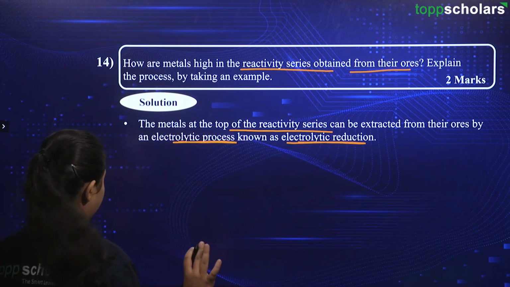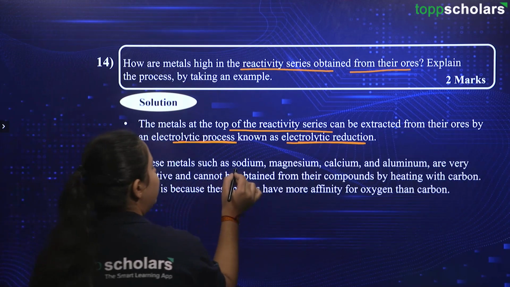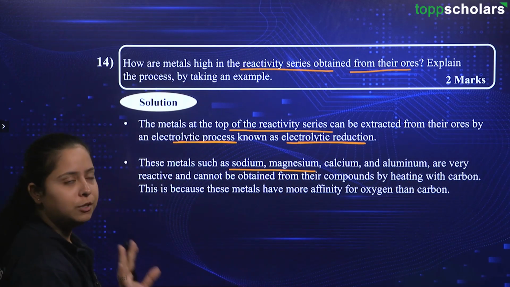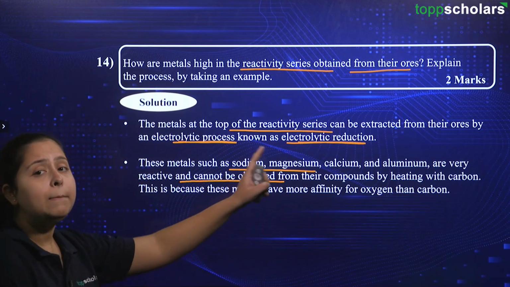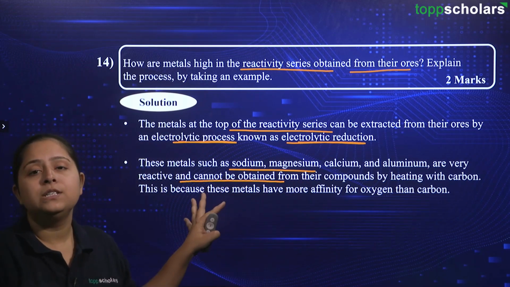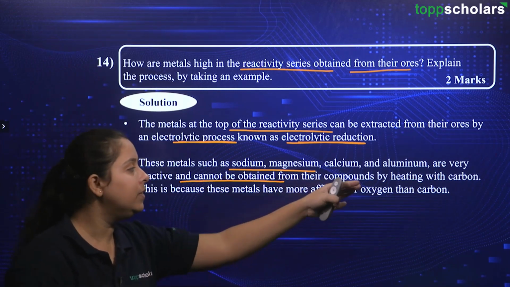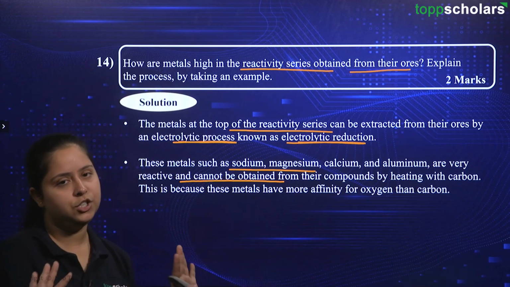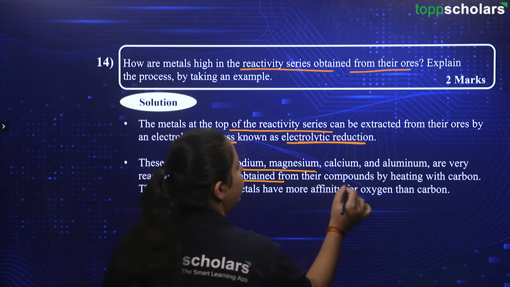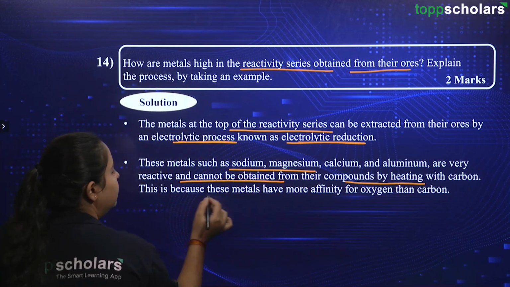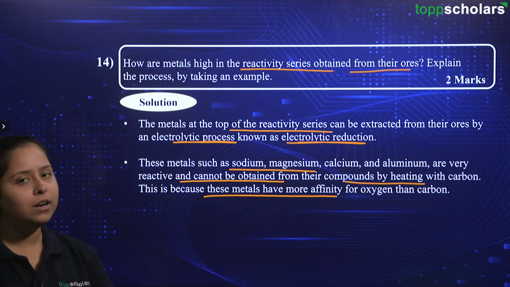Okay? Please remember this electrolytic reduction word. Going ahead, these metals such as sodium, magnesium, calcium, aluminium are very reactive and cannot be obtained from their compounds by heating with carbon. Okay, why so? Because they have more affinity towards oxygen. So they will not react with carbon, they will already react with oxygen. Let us complete the sentence. These metals cannot be obtained from their compounds by heating with carbon. This is because these metals have more affinity for oxygen than for carbon.